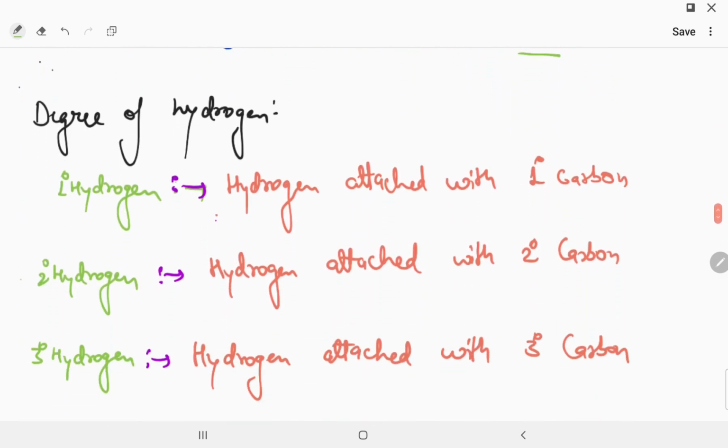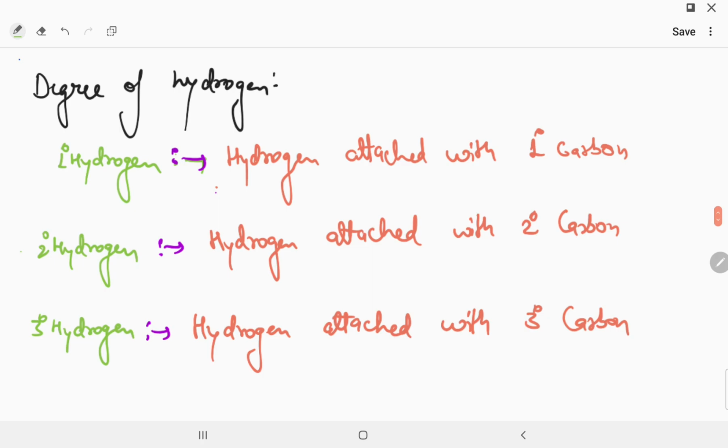Now understand the next one, which is called degree of hydrogen. In degree of hydrogen, there are 1 degree hydrogen, 2 degree hydrogen and 3 degree hydrogen. Now sir, what is 1 degree hydrogen?